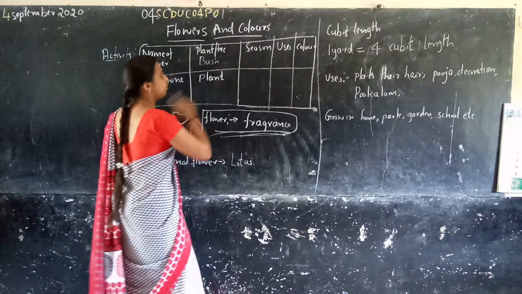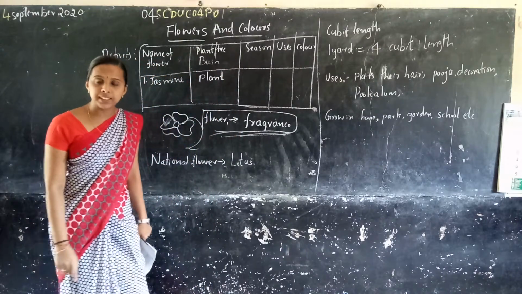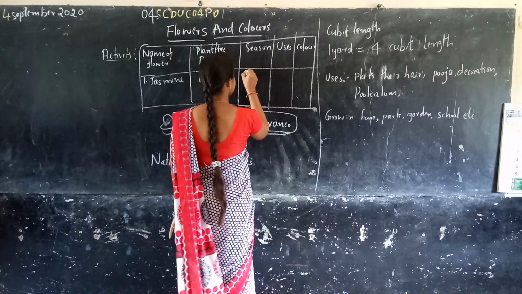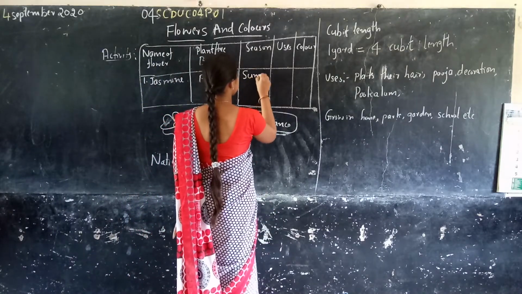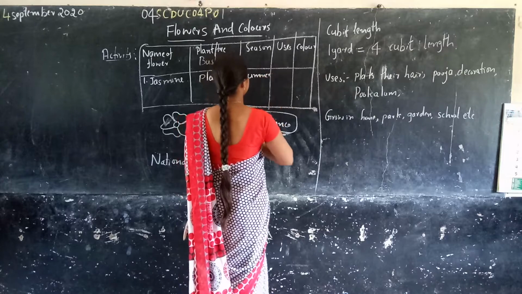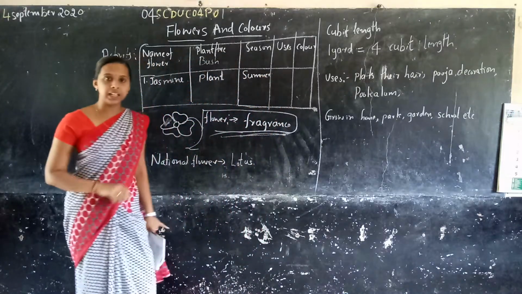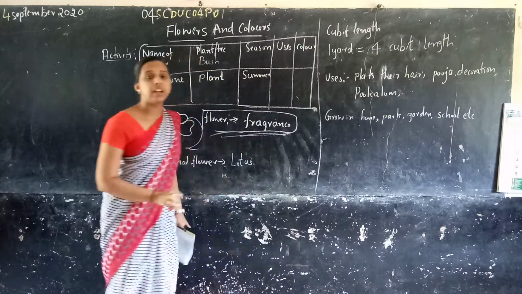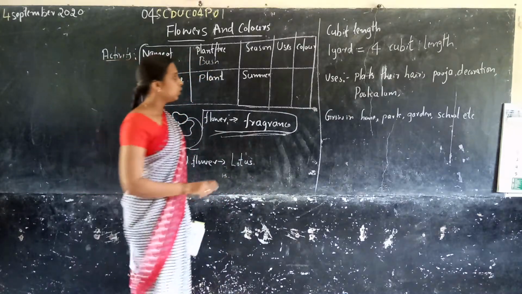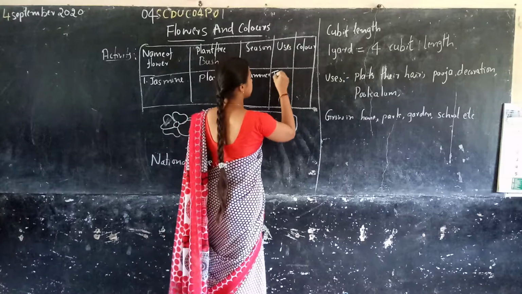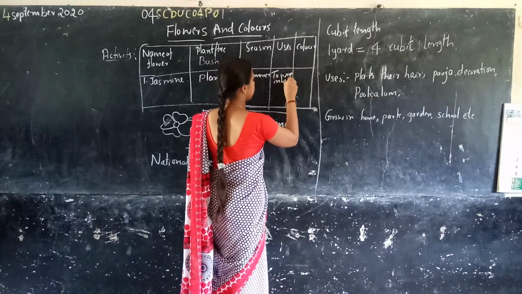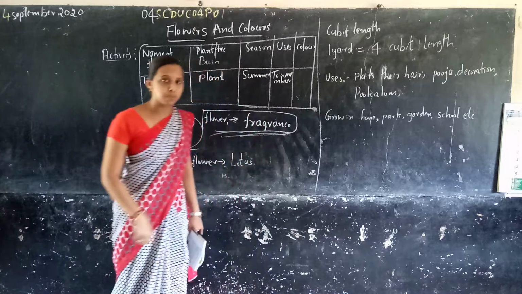Next, in which season is it available? The season is summer. Then where do we use the jasmine flower? In the hair.